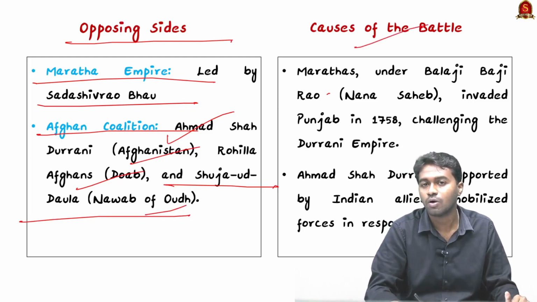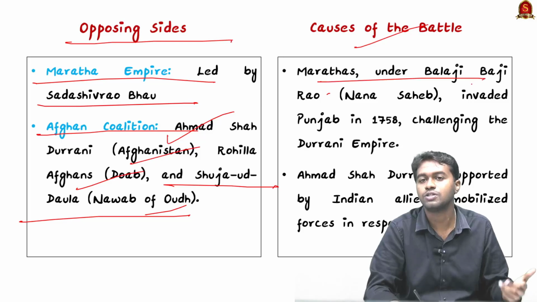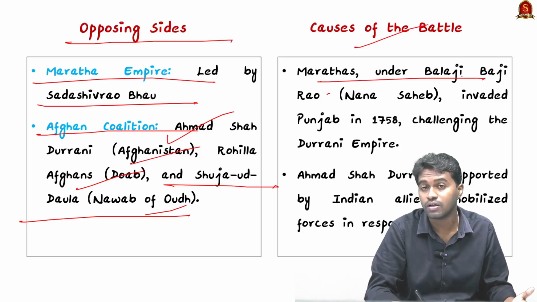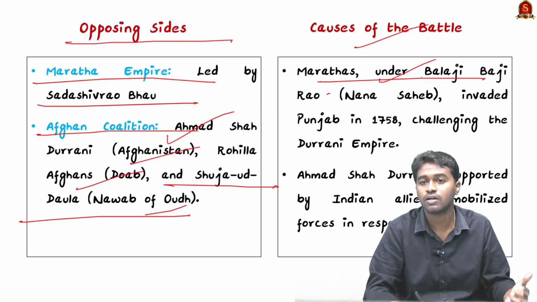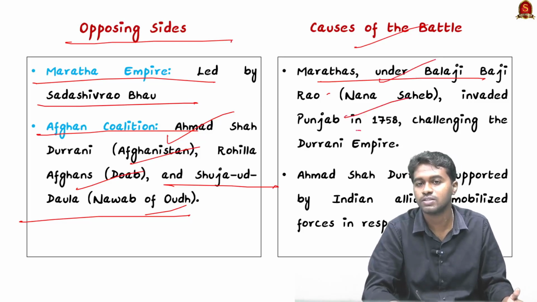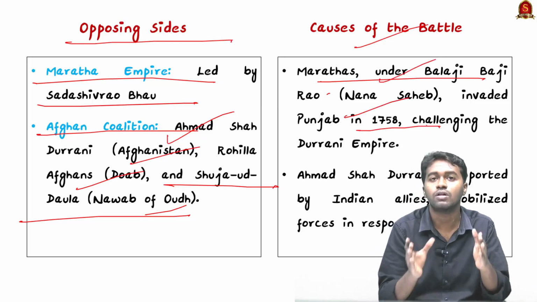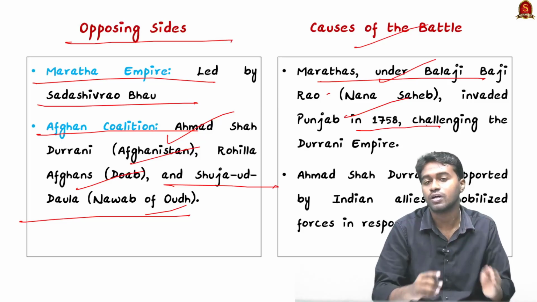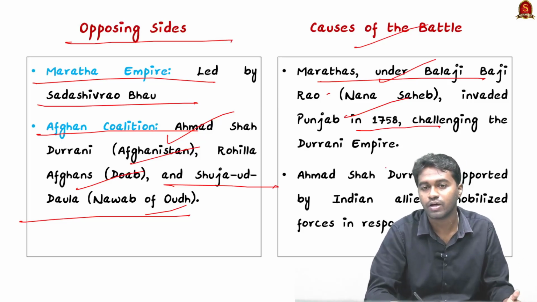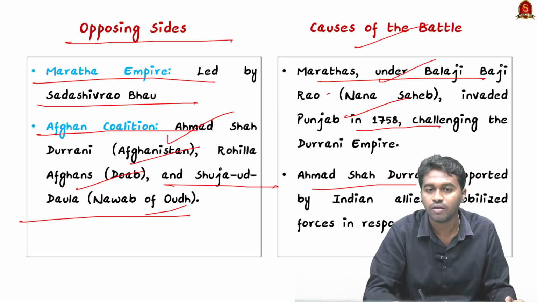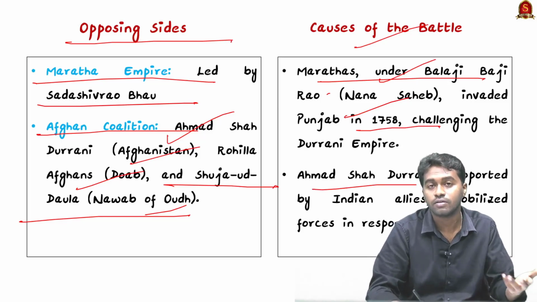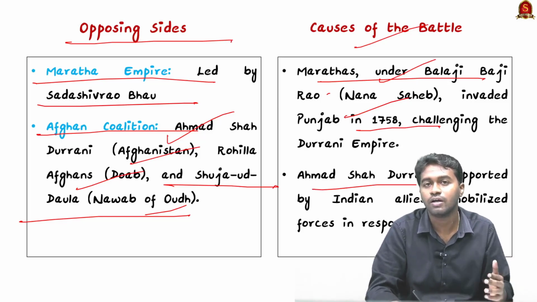And what were the causes for this battle? Like I mentioned, the expansionist policy of the Marathas, and that is, the Marathas under Balaji Bajirao invaded Punjab in 1758, and that brought the Marathas close to the Ahmad Shah Abdali Empire, and that resulted in the third battle between Ahmad Shah Abdali and the Marathas.